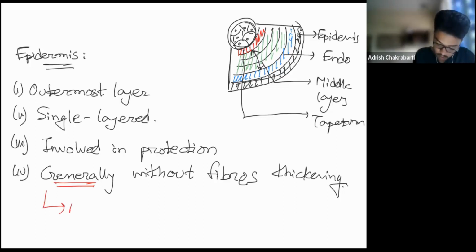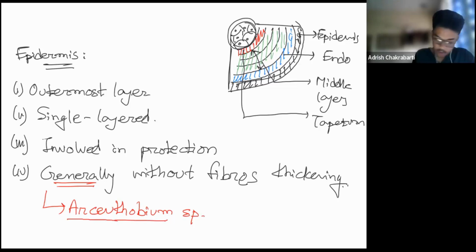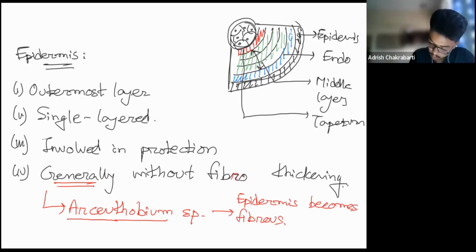It is Arceuthobium. In case of Arceuthobium species, we are going to observe that epidermis becomes fibrous. We are going to observe fibrous thickening in the epidermis in case of Arceuthobium, and in that case, it is known as exothecium.